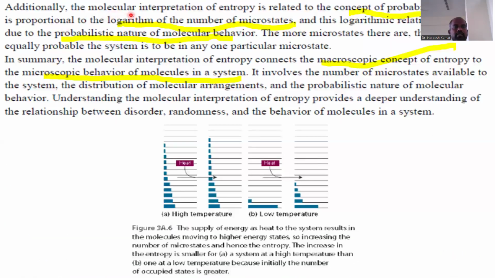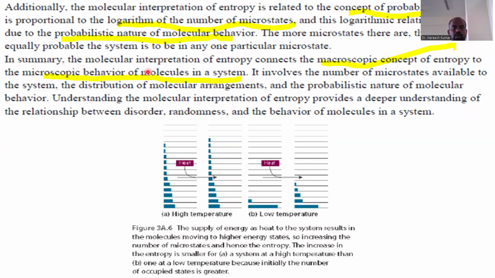Okay, additionally, the molecular interpretation of entropy is related to the concept of probability. Entropy is proportional to the logarithm of the number of microstates, and this logarithmic relationship arises due to the probabilistic nature of molecular behavior. The more microstates there are, the less likely the system is to be in any one particular microstate.